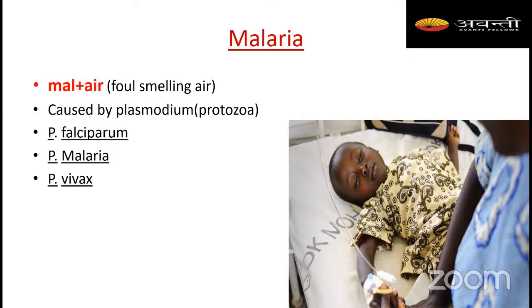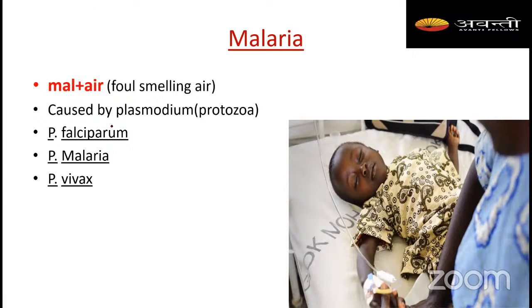Students, I have told you, which one is the malignant one here? Can you tell me which one is the malignant one? In the last class, we have discussed it, right? You tell me in the chat box, okay?